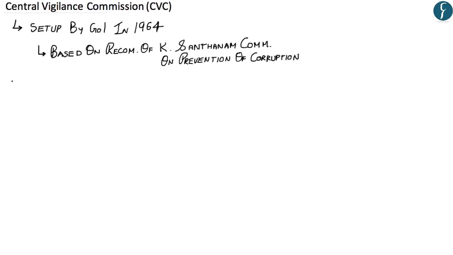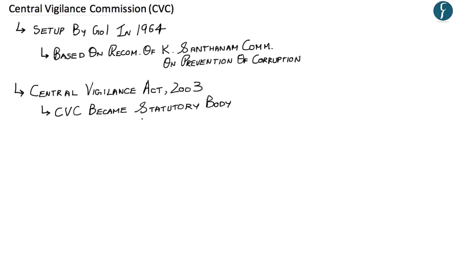Now, the CVC was set up by the Government of India in 1964, and this was done on the recommendation of the Santhanam Committee. However, through the Central Vigilance Commission Act of 2003, CVC became a statutory body. Now, a statutory body is a non-constitutional body which has been created by an Act of Parliament.